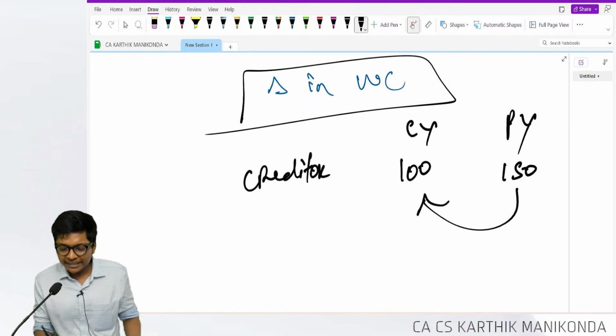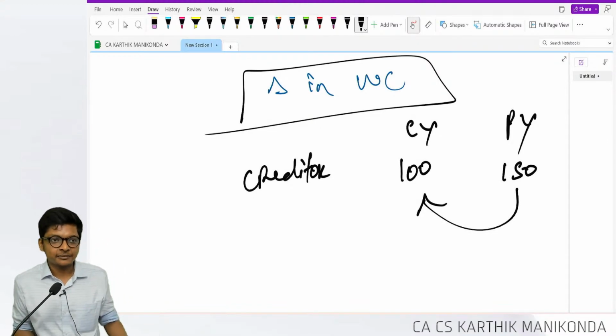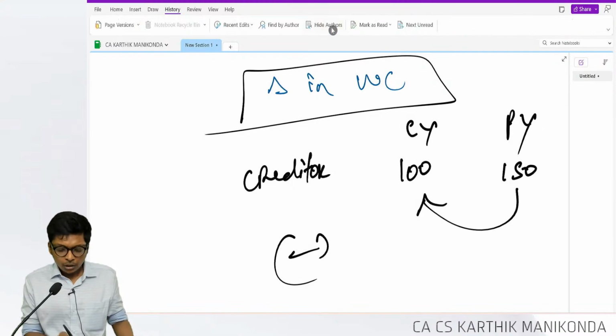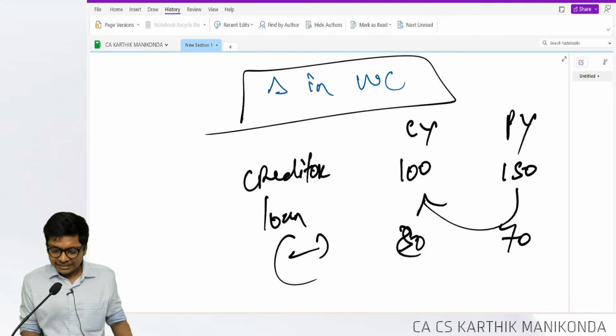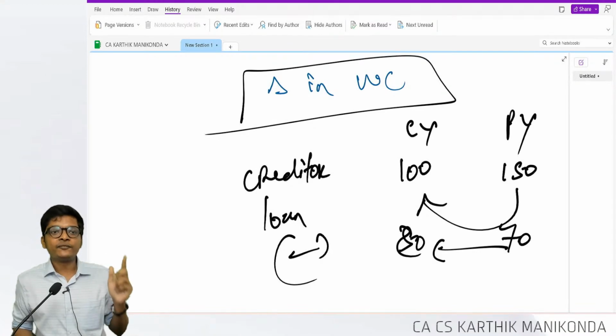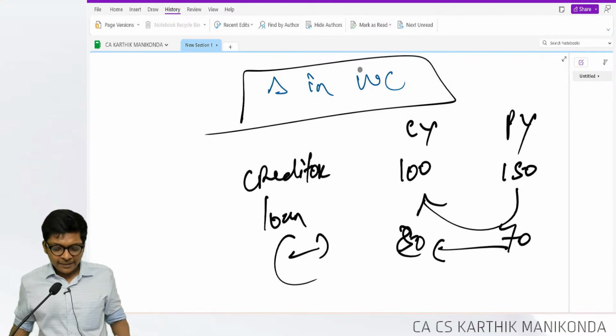Creditors 150 became 100 means I paid creditors. So creditors reduced, so I will reduce cash. Loan, 70 became 80. That means I received cash inflow. Are you following, guys?